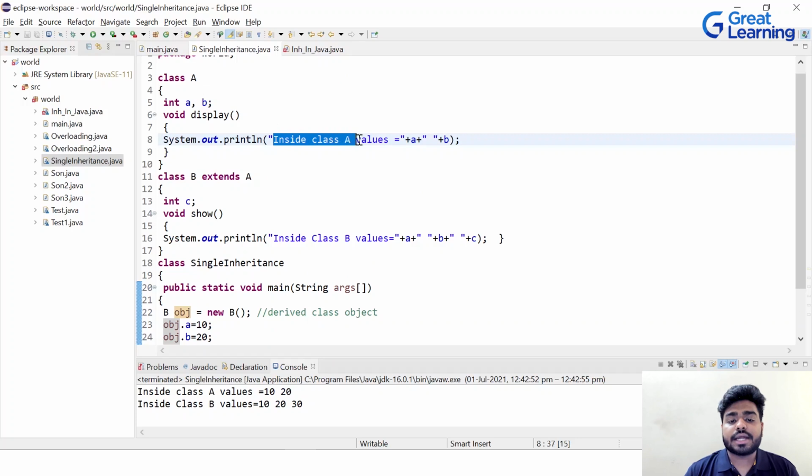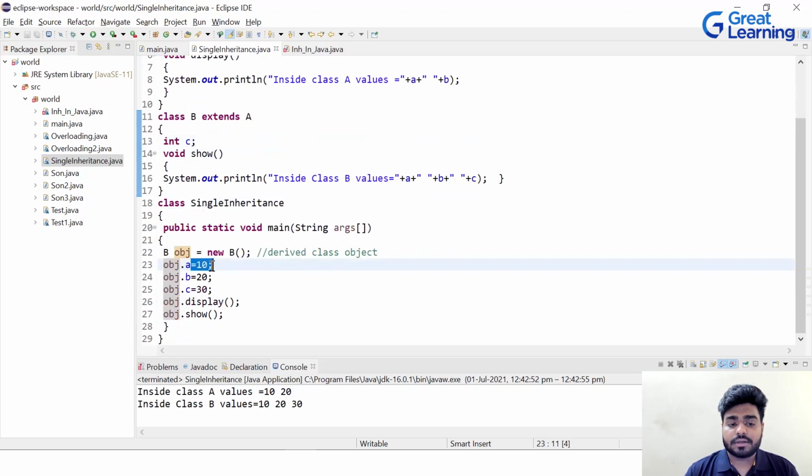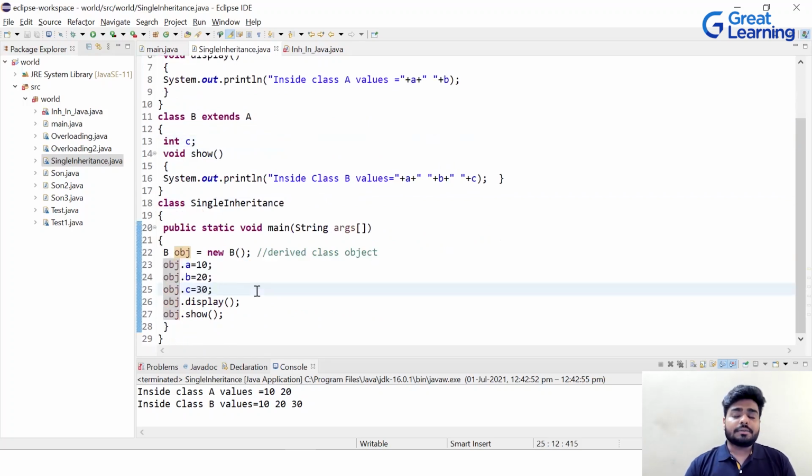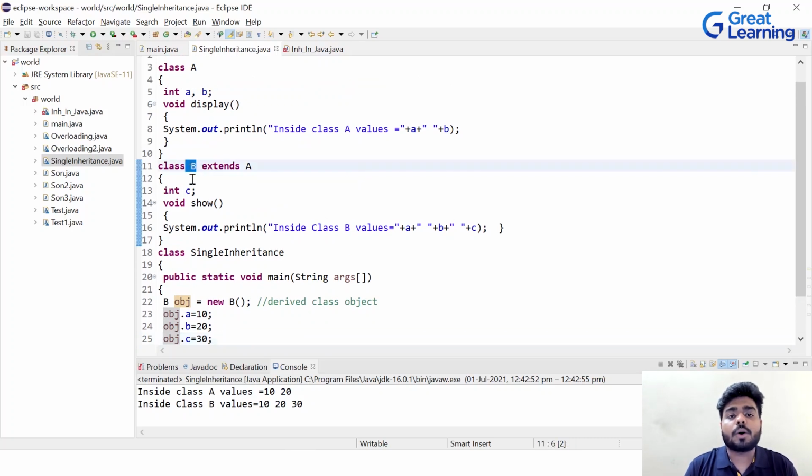Here it is written inside class A value, but the values of A and B are not given there; we are giving them here. So when we create the object, we can assign values to any variable of any class, because the properties are of B. You can see B has all the properties, the A and B variables and the C variable also.